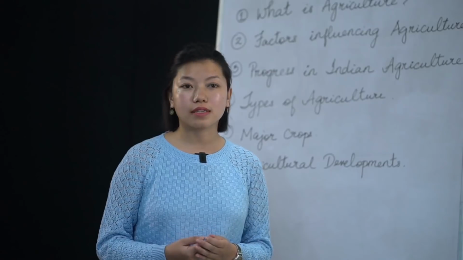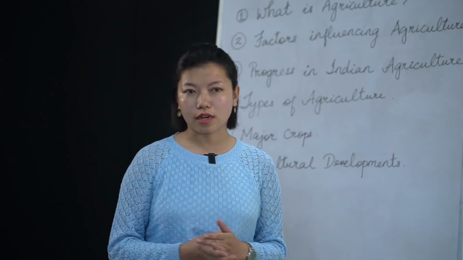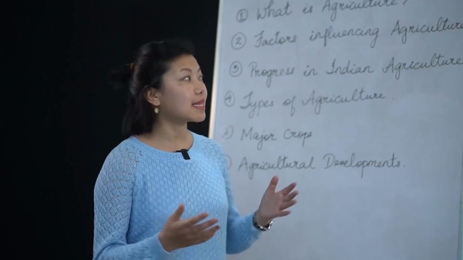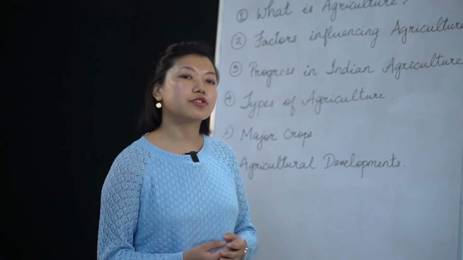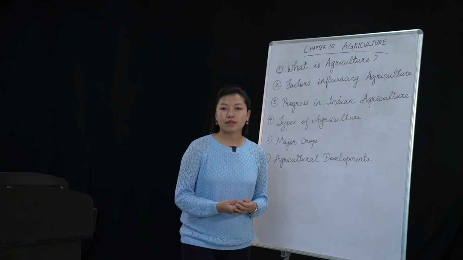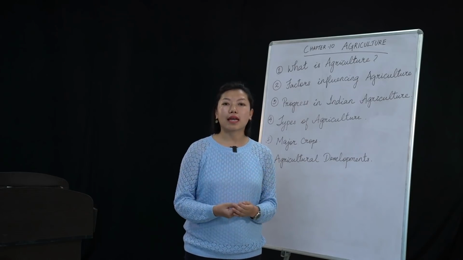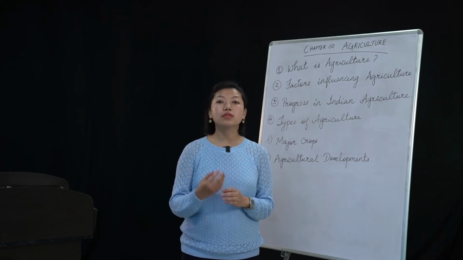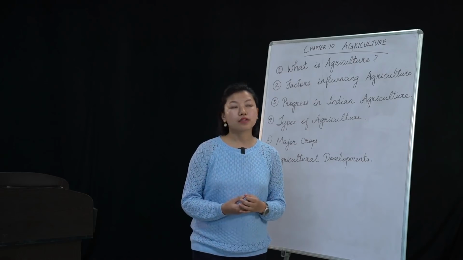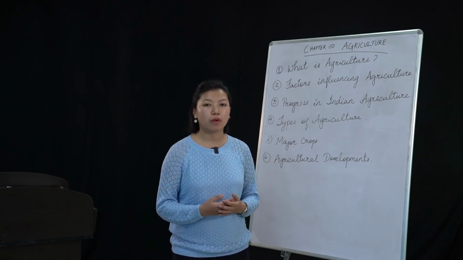We all know that India got independence on 15th of August 1947. Ever since India got independence, there have been a lot of changes in agriculture. One of the reasons that we see progress in agriculture is the abolition of the zamindari system. This term comes from an Indian language. Zameen is land, and zamindars are people who were totally responsible for a plot of land. After India got independence, the zamindari system has been completely abolished.